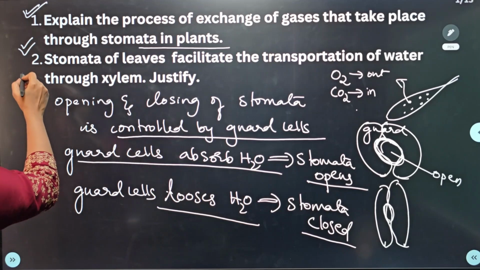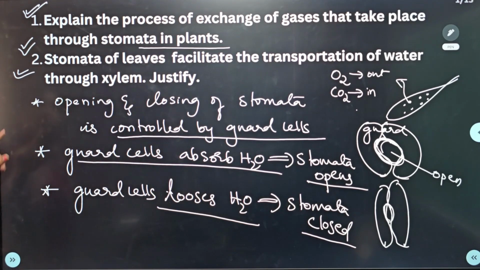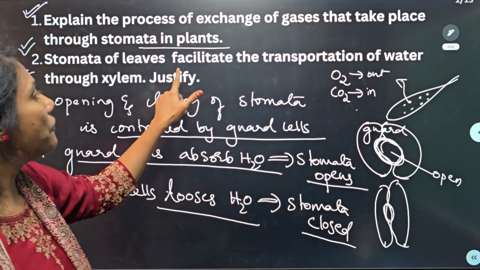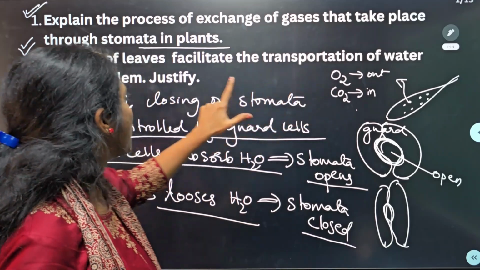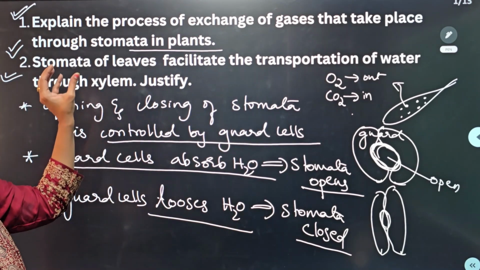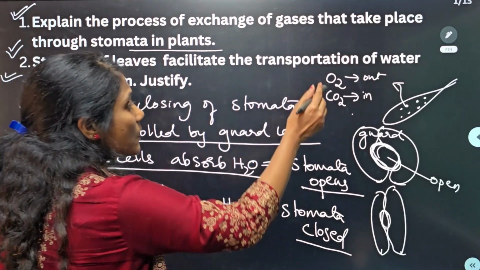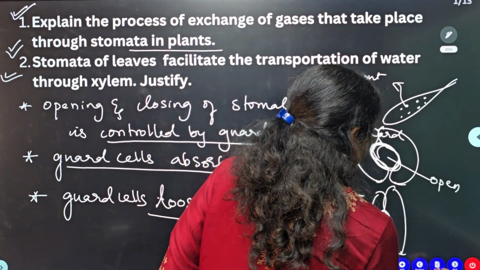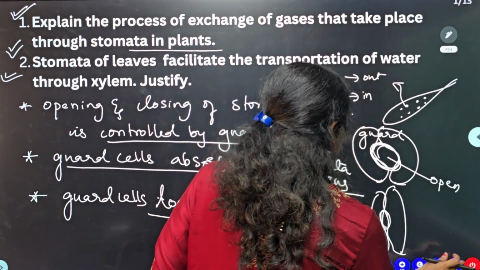Second question is also very interesting. Stomata of leaves facilitate the transportation of water through xylem, justify. Which means stomata help in the transportation of water, it says. Okay, so let me explain that in the next page.